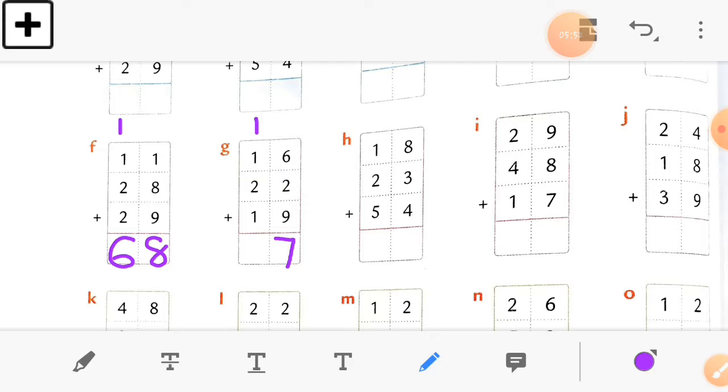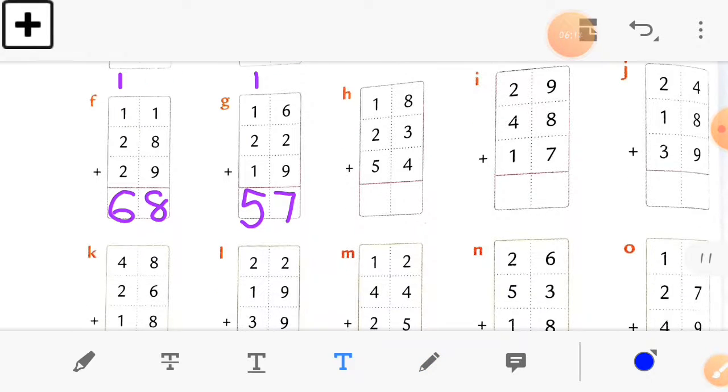Now in the tens column, 1 plus 2 plus 1 is equal to 4, and add one carry forwarded number to it. Which number will come? Yes, here we get the number 5. So our answer is 57.